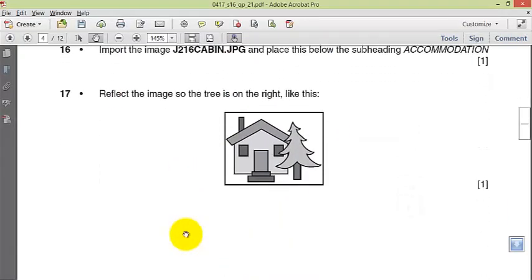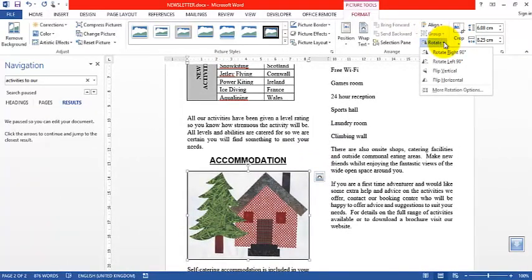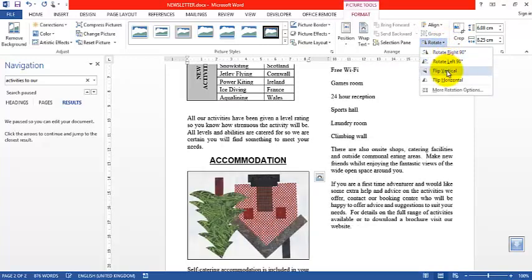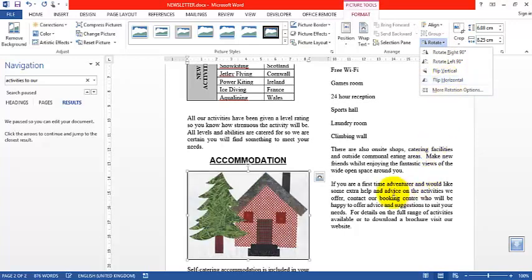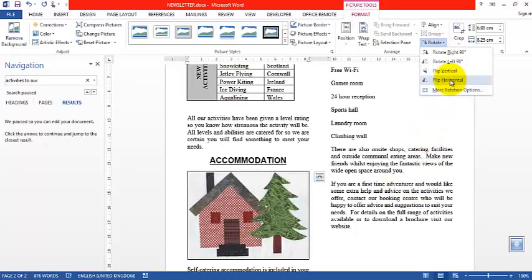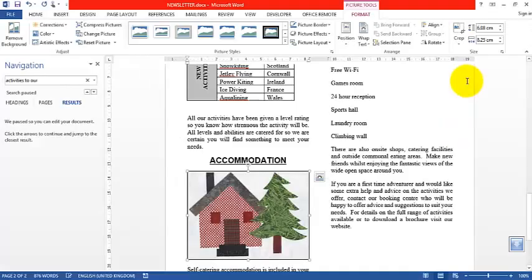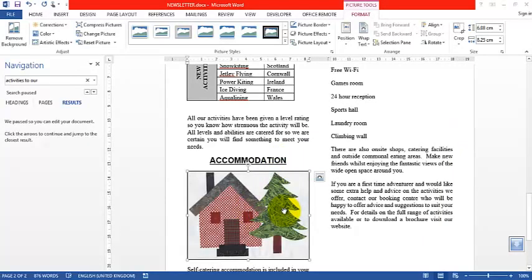Reflect the image so the tree is on the right, like this. So we have this. So we are going to reflect the image to turn it this way. So let's rotate it: 180, 90, flip vertical, flip horizontal as reflection. Just like this. When you flip it horizontally, it changes to this. Originally like this, flip horizontal. We have this. Just like what they said, reflect the image so the tree is on the right. So the tree is on the right. Great.